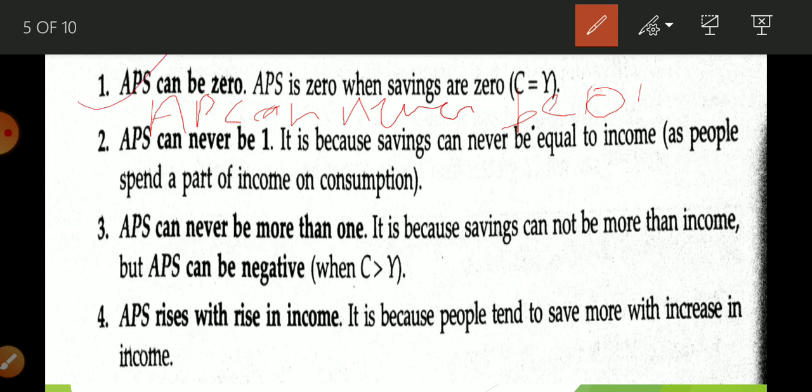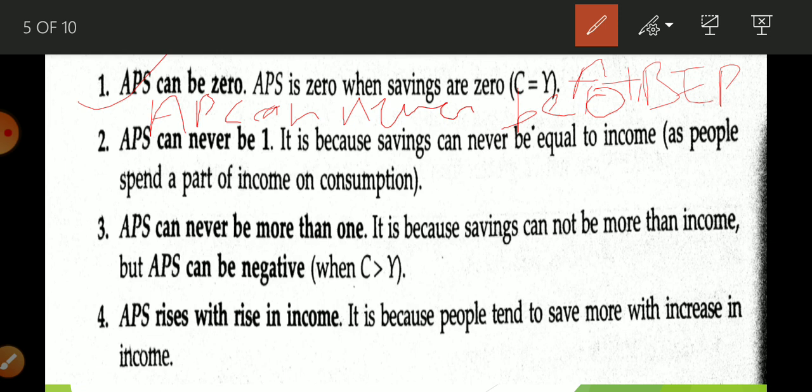And when is it 0? When saving is equal to Y, that is, at the break even point, saving APS is equal to 0.